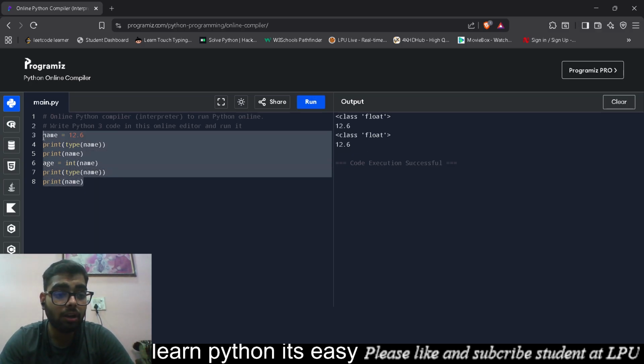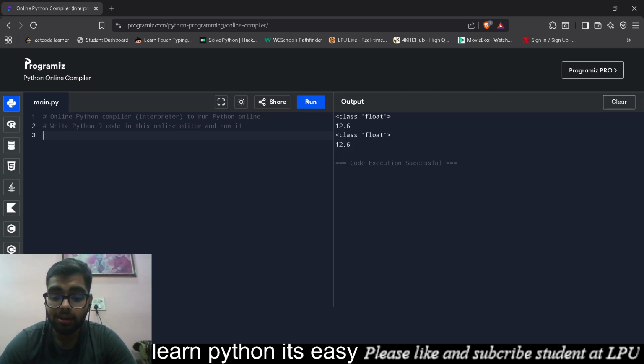But yeah, see, its data type is float. So this is what we call type conversion. We learned one thing from this: we can convert int to float, str, bool, but we can't actually convert float to int. We can't convert float to int, but we can convert float to str.